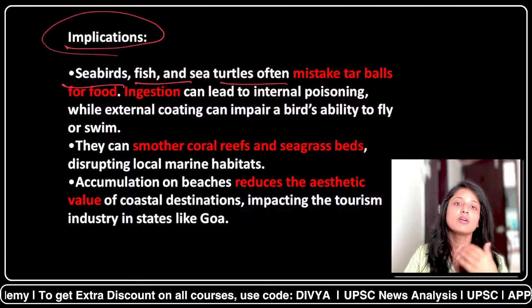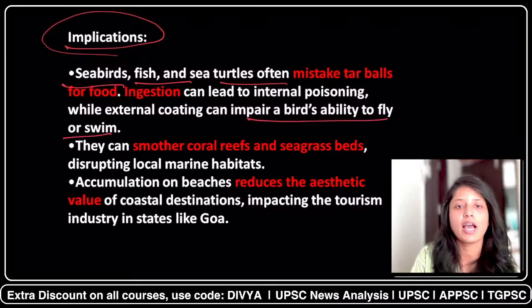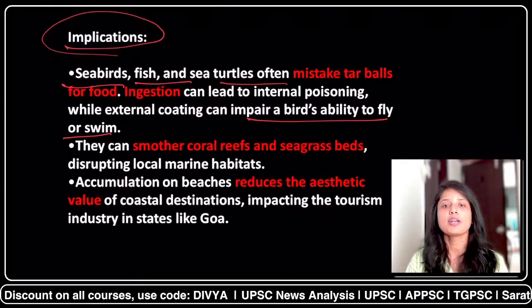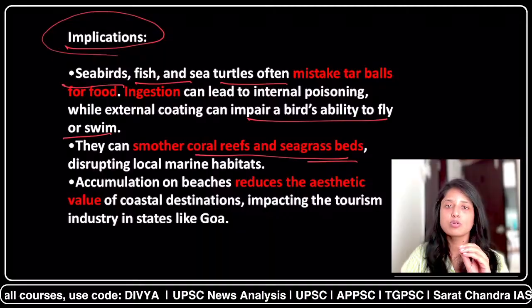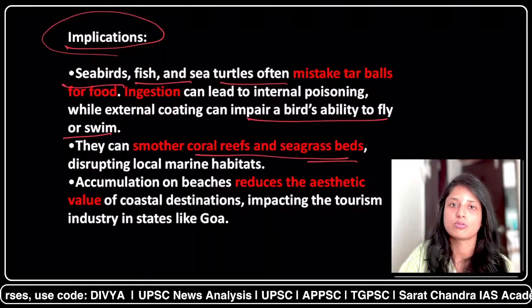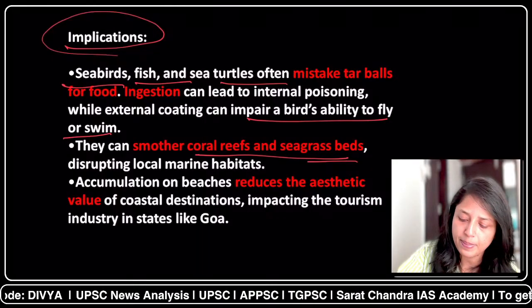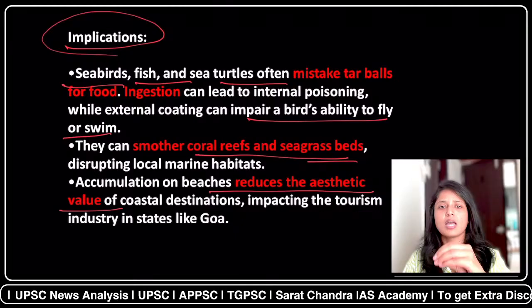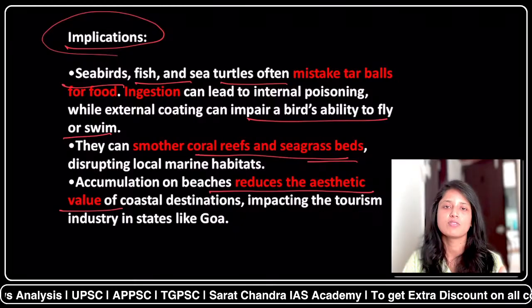Also, if seabirds are affected by tar balls, it can impair their ability to fly or to swim. Second important implication is on the coral reefs and the seagrass beds, because sometimes corals can be destroyed also because of these tar balls. And third impact is the aesthetic value, because if everywhere you see the tar balls, it will reduce the impact of that aesthetic scenery.